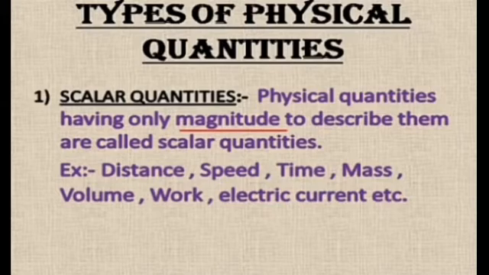Number one, scalar quantities. Scalar quantities are those quantities which have only magnitude, like distance, speed, time, mass, volume, work, electric current, etc. Now you will say that electric current has a particular direction in the circuit. Why is it taken as a scalar quantity? Because, no doubt it has direction, but it does not follow the laws of vector algebra. That is why it is kept in the category of scalar quantities.